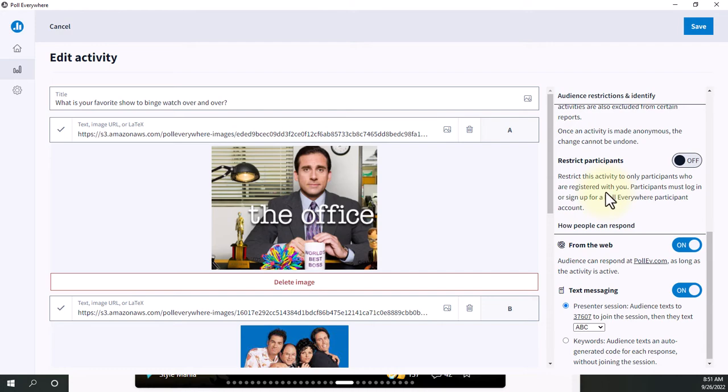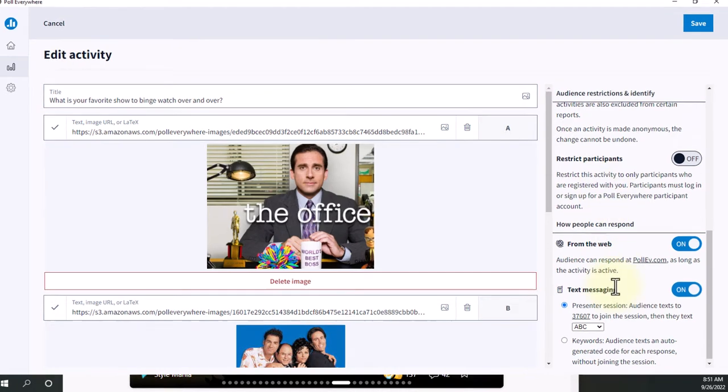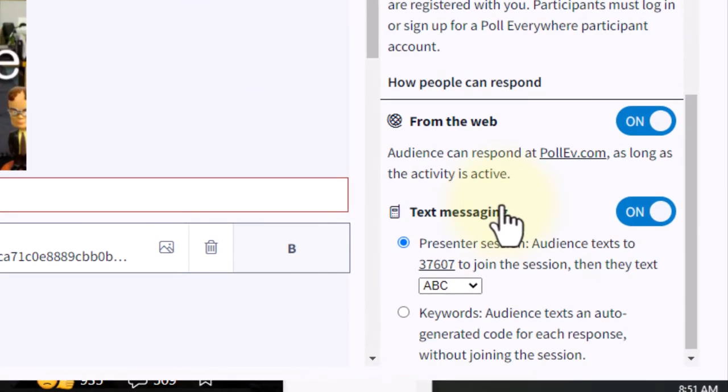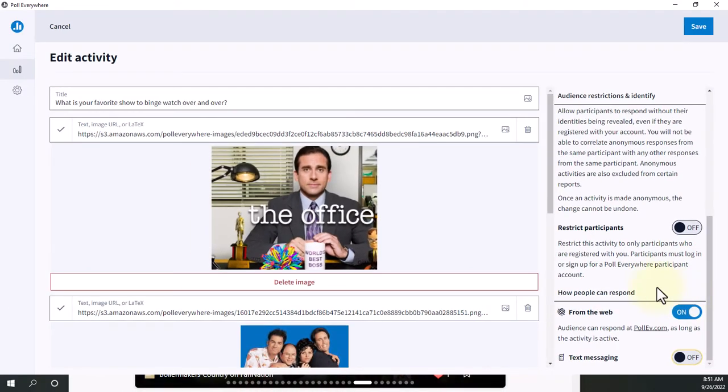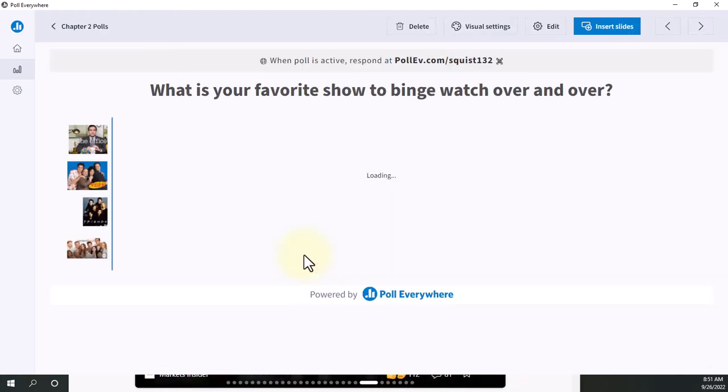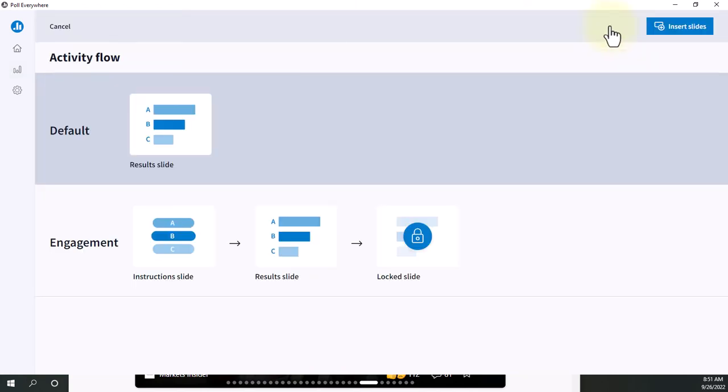And then down here, this is where you'll see, if the phone option is available, a text messaging section as well. So if you want that on, you'll be prompted to go through some settings, or if you just want the students to use the web browser at all times, you can simply toggle that off. And then you can press save. And then you can press insert.